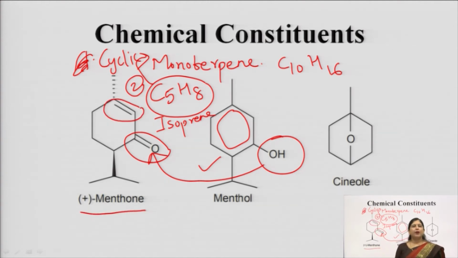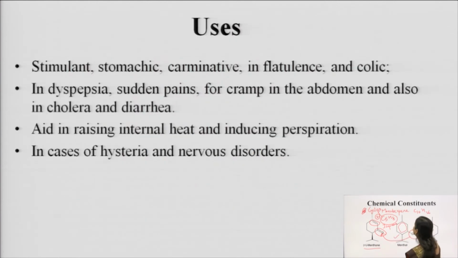Menthone is also, in the same way, a cyclic monoterpene which is a keto derivative, and then we have cineol, which is again a different type of monoterpene volatile oil. So these are the main volatile oils present in mentha, and they exist either as dextrorotatory or levorotatory, meaning they can rotate the plane of polarization. They are optically active compounds.